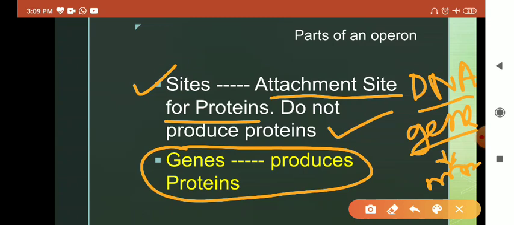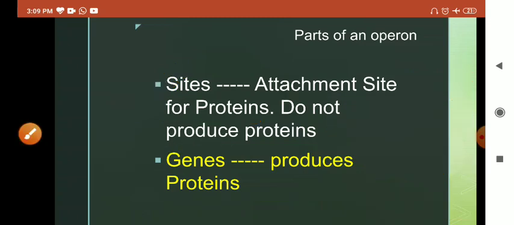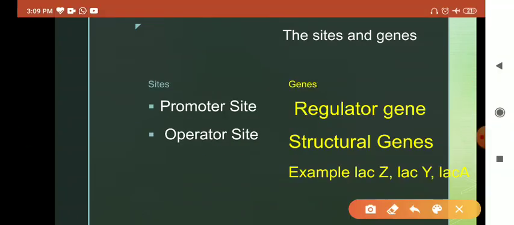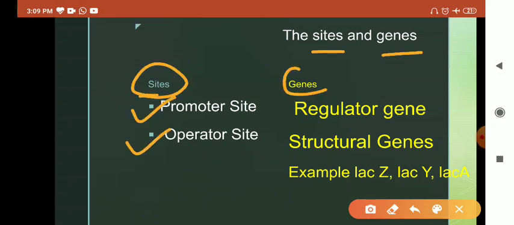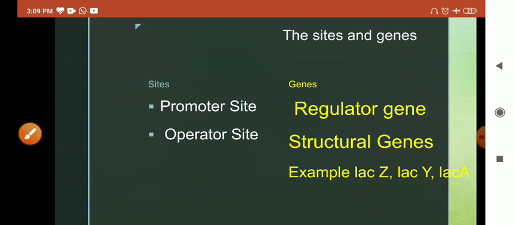So these are the genes responsible for all the proteins formed in the operon, and the other parts that are not making any type of proteins are the sites, and these have special functions we will see. So we are talking about sites and genes. There are 2 sites, the promoter site and the operator site, and there are 2 genes, the regulator gene and the structural genes. For example, in the lac-operon we have structural genes LAC-Z, LAC-Y and LAC-A.